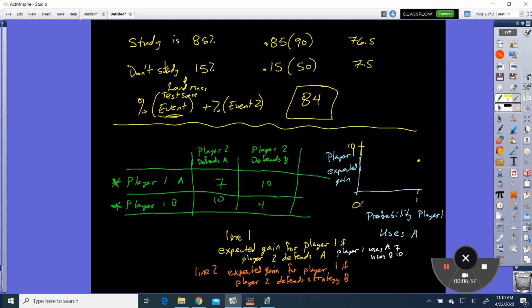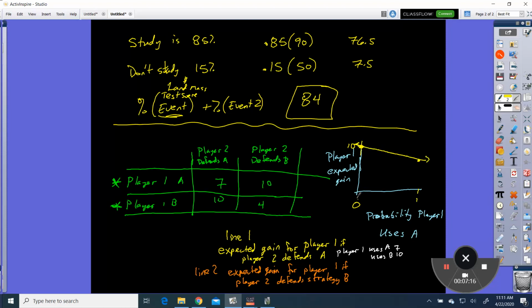If the probability player 1 uses A is 0, in other words, he uses B, he gets 10 because player 2 is defending against A. So the probability that player 1 uses A, if it's 0, then the expected gain is 10. If player 2 defends A and player 1 uses A, he only gets 7 right here. So it looks like this.